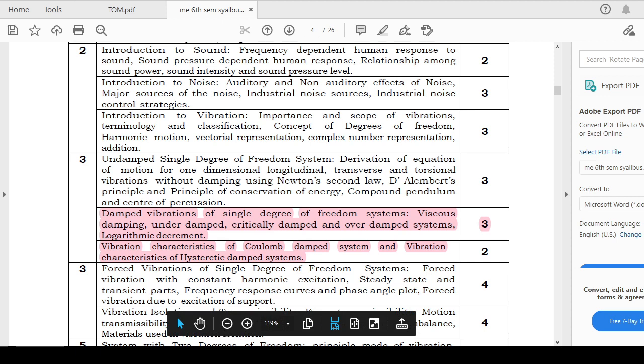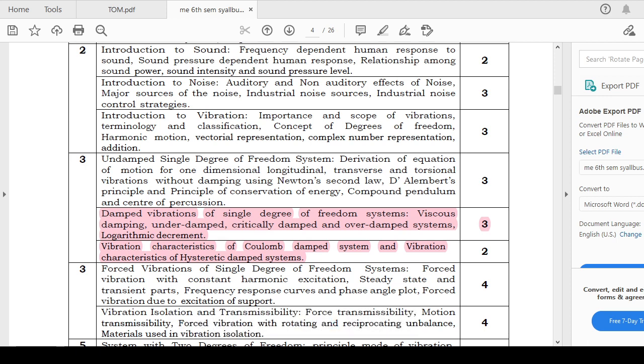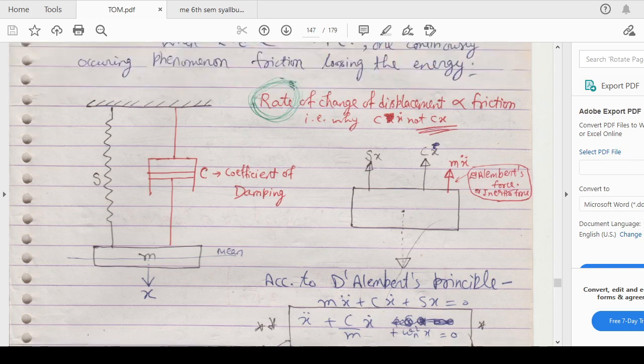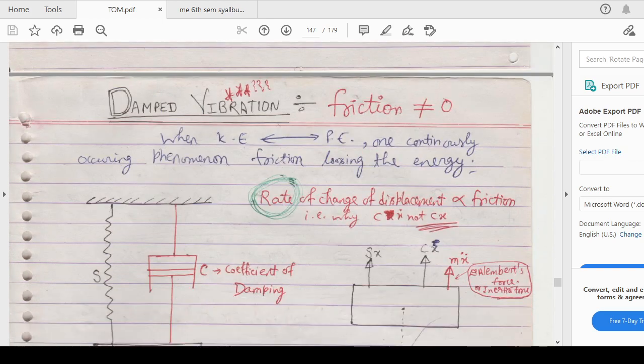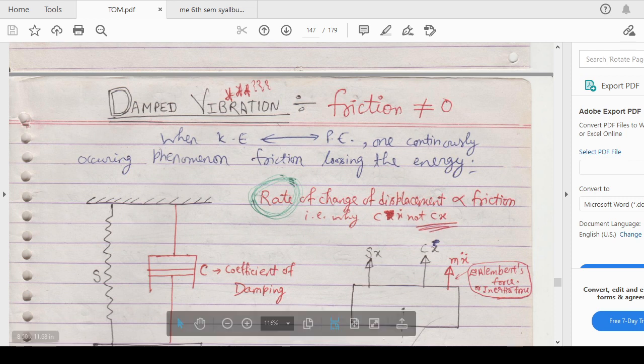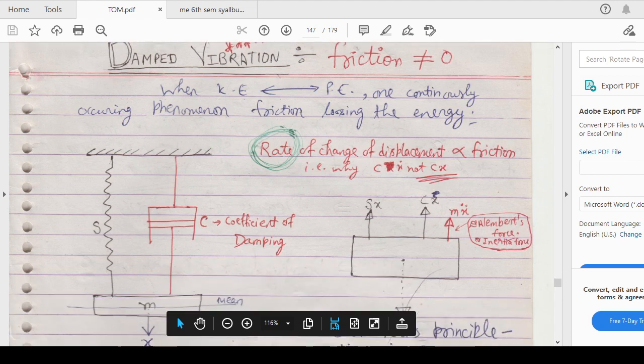So we will start with this particular topic of damped vibration. Let's see what we understand by damped vibration. As you can see here, in damped vibration the friction does not equal zero, meaning there will be some kind of friction in the vibration system. Next, as you can see in the picture, instead of only spring and mass, there is another part which is called the damper.